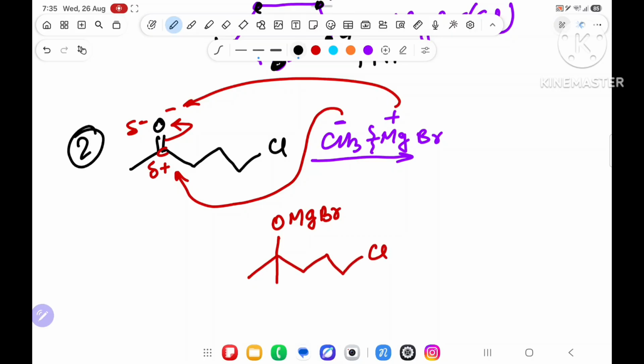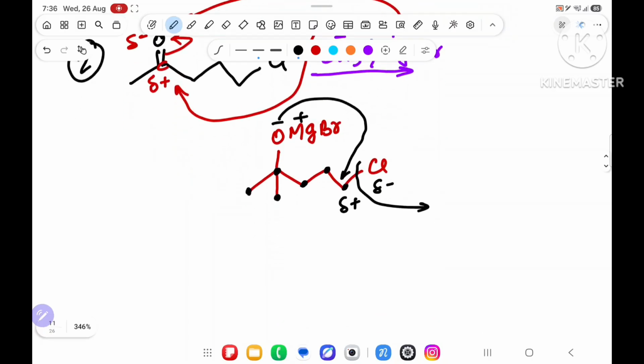Now, acid base reaction not done. Pi bond reaction done. Plus, minus. Now this oxygen is searching. This oxygen minus is searching for some plus. Over here plus, no. Over here plus, no. Over here plus, no. Over here plus, no. Over here plus, yes sir, del plus, del minus due to electronegative difference. So this oxygen will try to attack over here. As it will attack, chlorine will go outside.